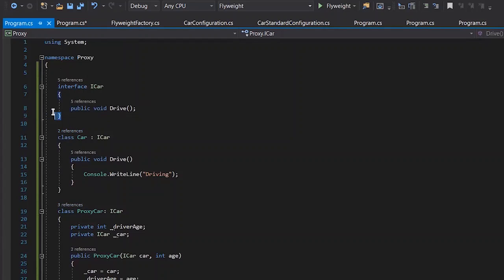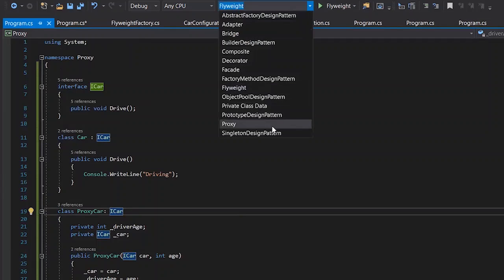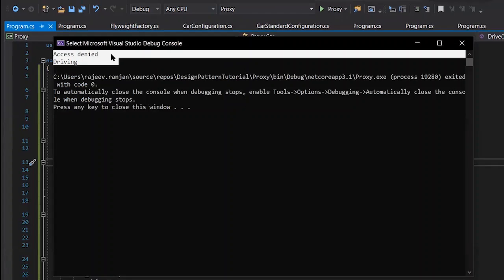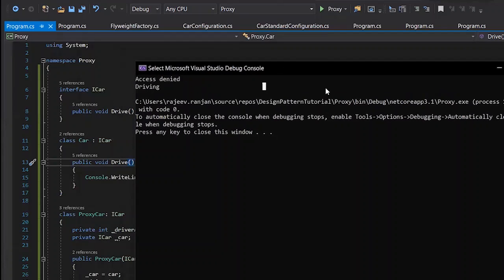So this is how the structure would look. The key part is the interface, and that interface is implemented by both our car and the proxy car object. Via the proxy car, we invoke the main functionality of the car object. Let's quickly test it. I'll run this. First time we should see access denied, second time we should see driving. Yes, as you can see, we have access denied for age 15 and driving for age 25. This is the quick implementation of our proxy design pattern.